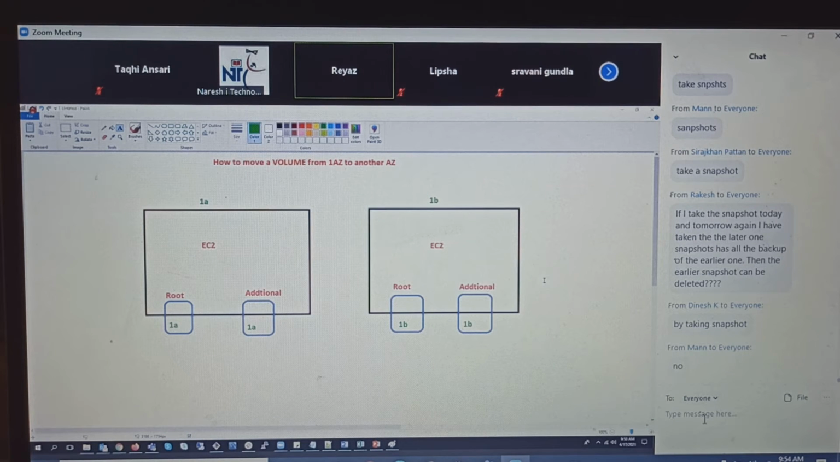Did I miss the questions here? If I take a snapshot today and tomorrow I take another snapshot, and the later snapshot has all the backups of the earlier one, then the earlier snapshot can be deleted? Yes, it can.